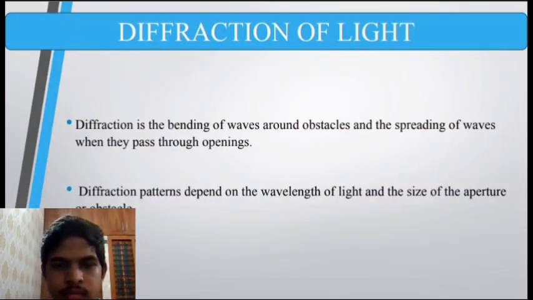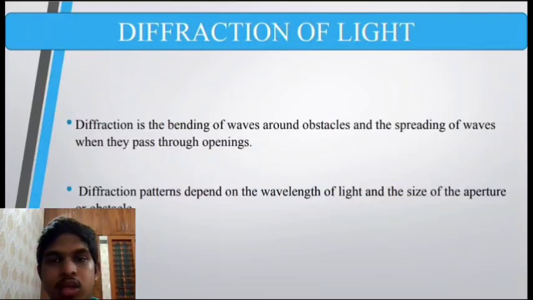Diffraction of light. Diffraction is the bending of waves around obstacles and the spreading of waves when they pass through openings. We can explain this with waves because when the wavelength of light is comparable to the size of the obstacle, ray optics fails to explain these phenomena.